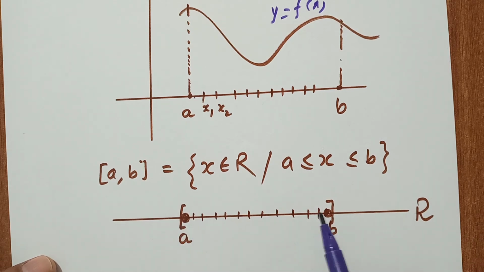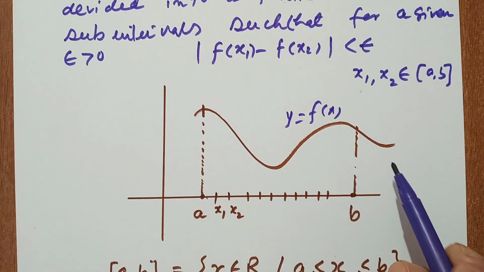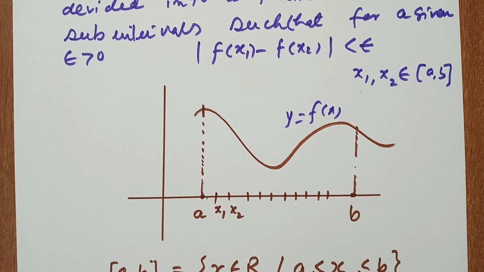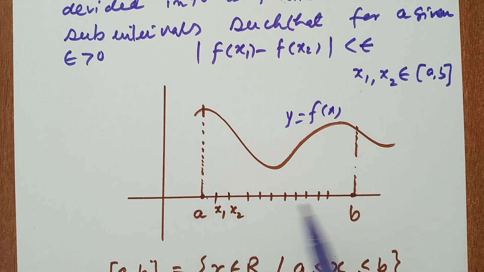This interval can be divided into a finite number of parts. Suppose x1, x2, x3 and so on. And y = f(x) is a function. So the Borel theorem states that if this function is continuous on this interval AB, then this AB can